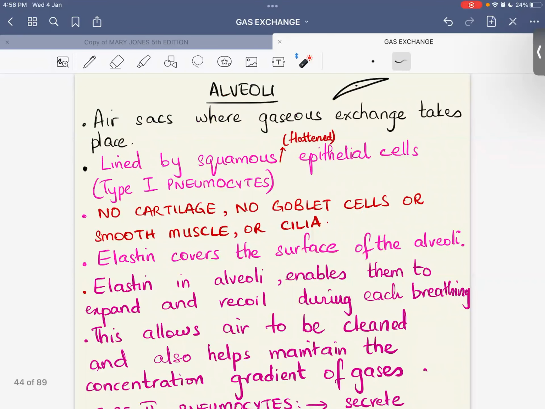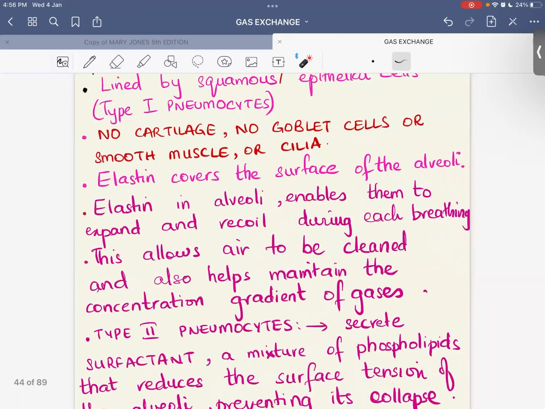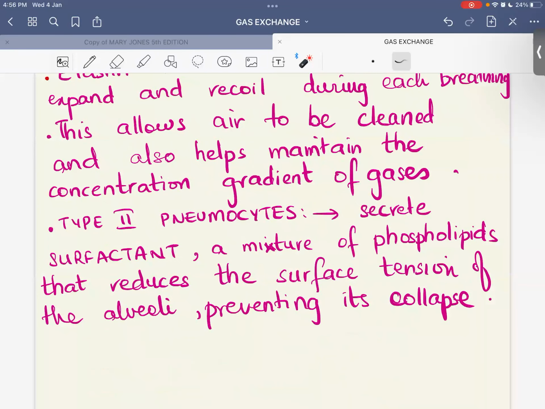So the alveoli are lined by squamous epithelial cells. Another name of the squamous epithelial cell is type 1 pneumocyte. Why do we call them type 1 pneumocytes? Because besides type 1 pneumocytes, there is another kind of pneumocyte inside the alveoli which is known as type 2. The special thing about type 2 is that it produces a substance known as surfactant. It is a moist substance, right? It is a mixture of phospholipids, and the function of this substance is that it reduces the surface tension of the alveoli, preventing its collapse.